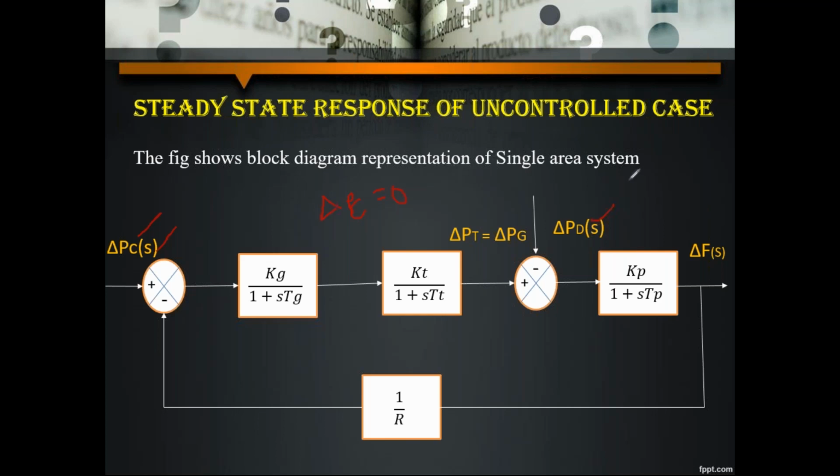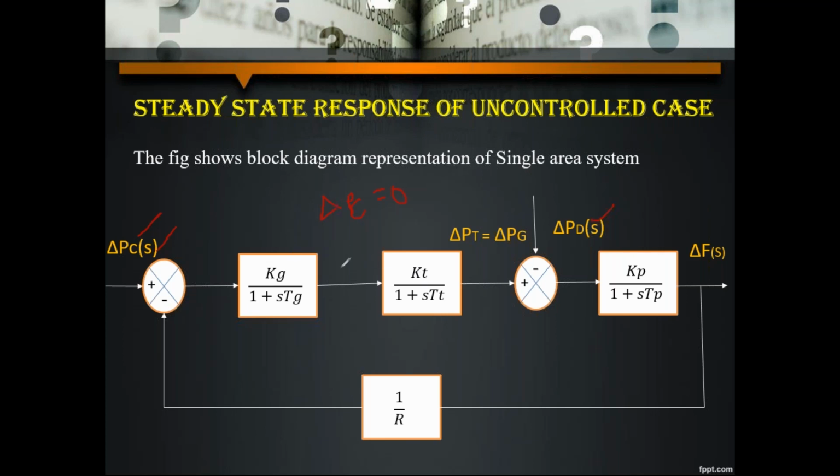Now the first case is the steady state response of an uncontrolled case. In this case, delta Pc is a constant and delta Pd is a variable. Constant in the sense we are considering 0, so we are giving one value and keeping it constant, so there is no variation here. So this is the first assumption.